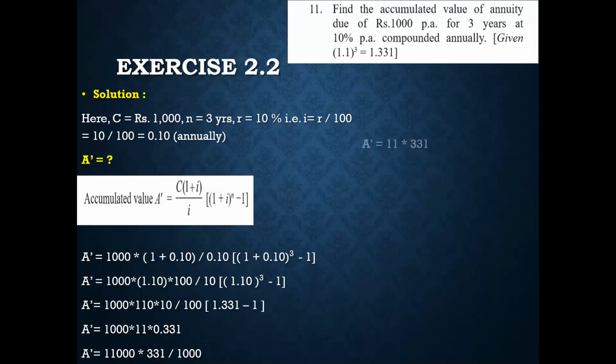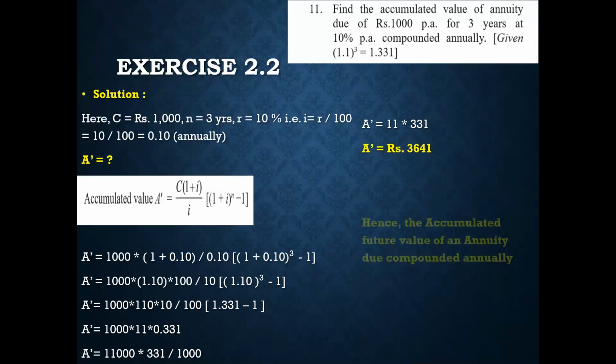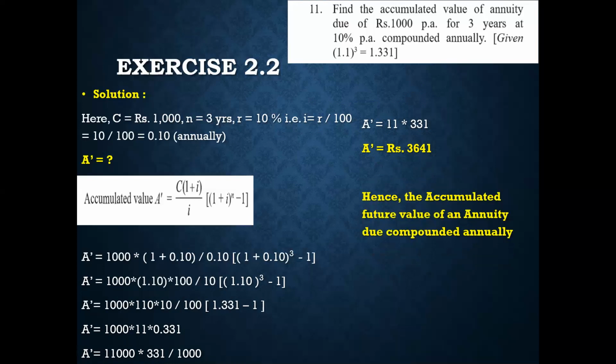Again, I have removed the decimal. So A dash is equal to 11 into 331. Answer is 3641. So your final answer, accumulated future value of an annuity due compounded annually, is equal to rupees 3641. So until and unless the formulas are clear, the sum will be difficult. Once you are completely comfortable with the formulas, the sum will become easy.